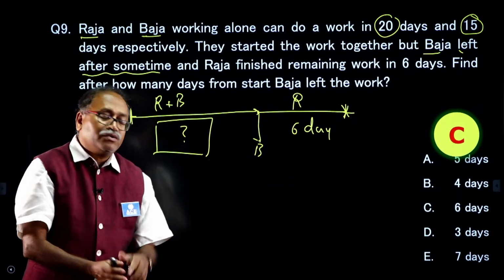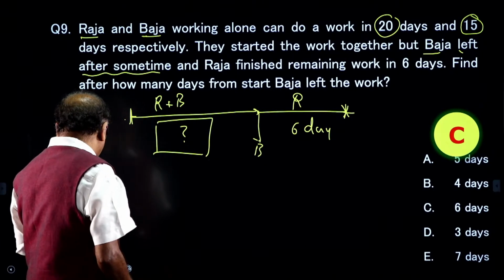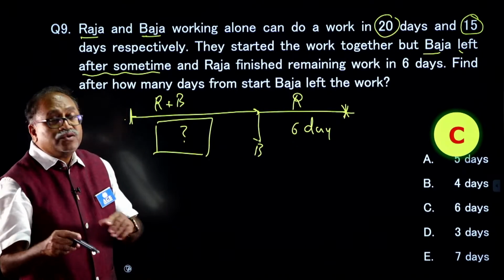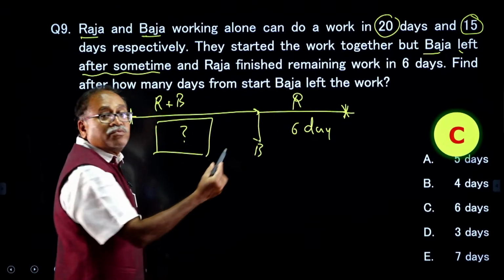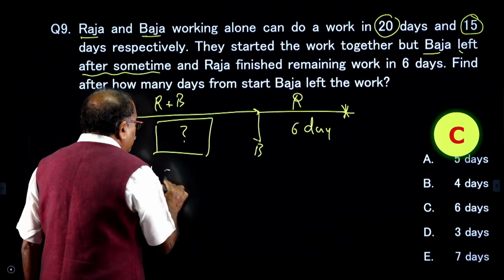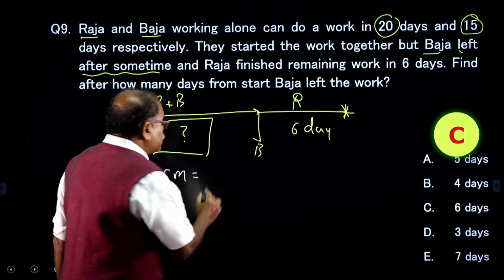Yes, you know how to approach this question. I will tell you what you have done. You already took the LCM, how much is the work, and the LCM of 20 and 15 is 60.